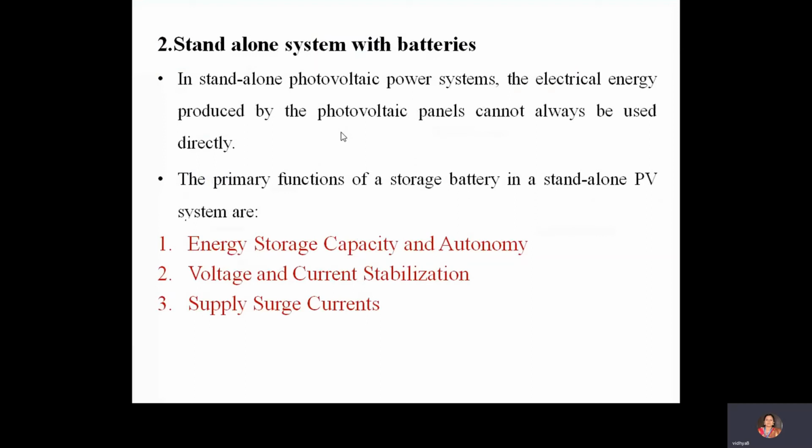Next is a standalone system with batteries. In a standalone photovoltaic power system, the electrical energy produced by the solar panels cannot always be used directly. We cannot directly use it. And the primary function of a storage battery in a standalone